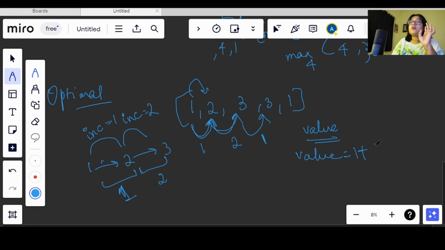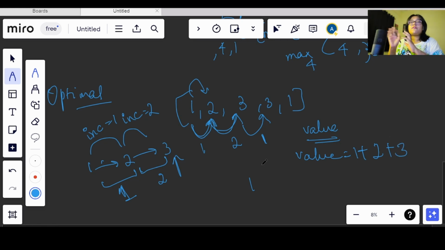So what will happen here? This person will get 2 candies. Now for the person with rating 3, how many candies should this person get? 3 candies. Initial will be 1 plus 2, so this will be getting 3.